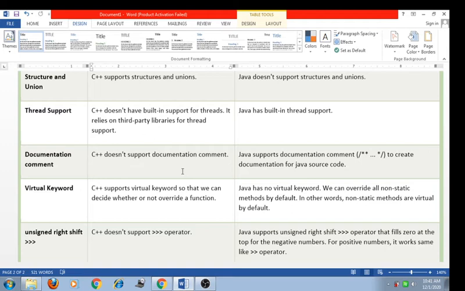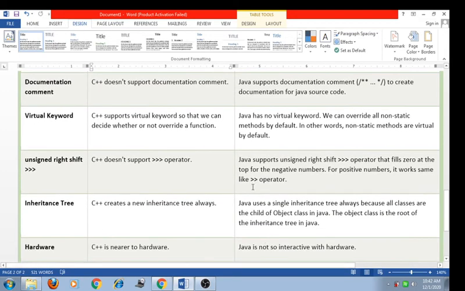Now the next one is the unsigned right shift operator. C++ does not support the unsigned right shift operator, but Java does. It fills 0 at the top of a negative number, and if there is a positive number, then it works the same as the right shift operator in Java. This is the right shift operator that applies in C or C++ also.